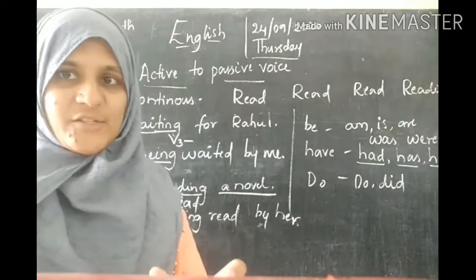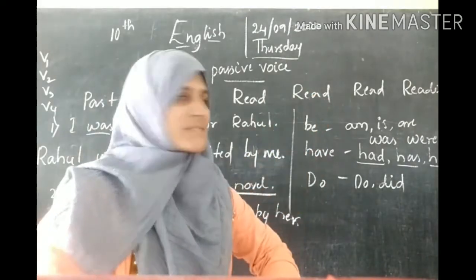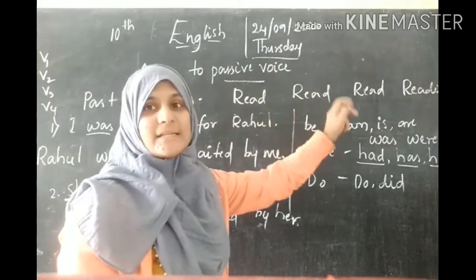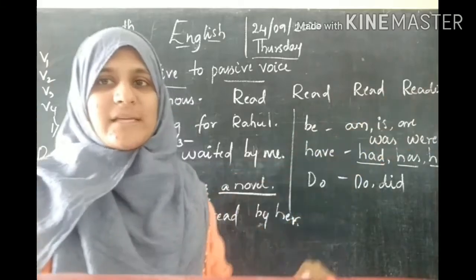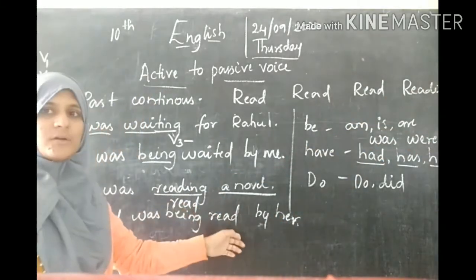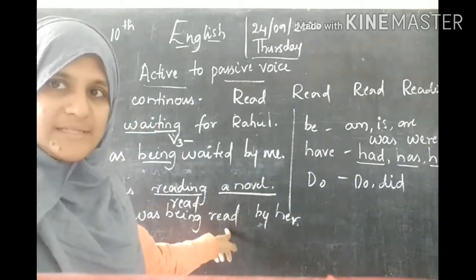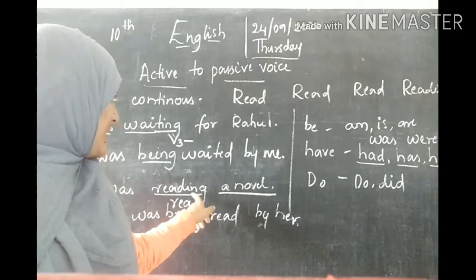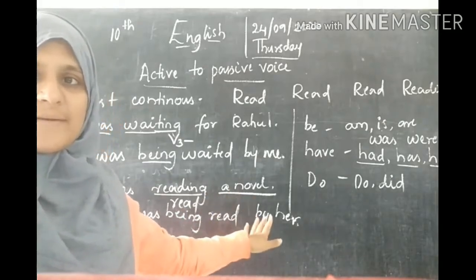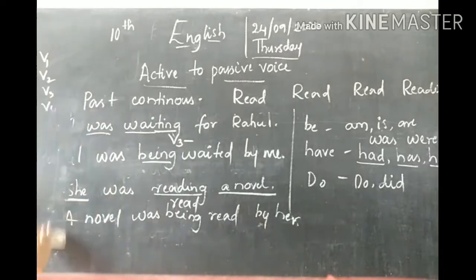Only the pronunciation differs, but the written format remains the same. Read, read and reading. Is this clear? Yes. So while pronouncing, you just have to read it accordingly. And the V3 form of read is read. This is clear, right? We shall look at a few more examples here.